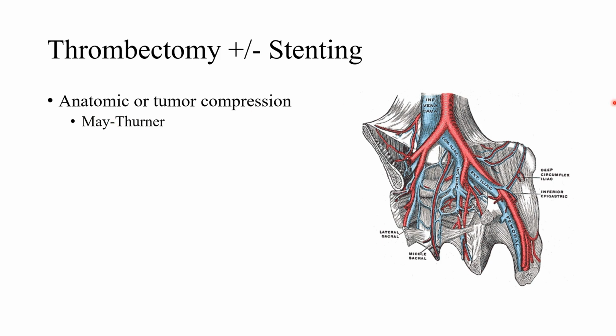May Thurner mentioned briefly earlier. What that is, is an anatomical variant where the right common iliac artery right here presses up against the left common iliac vein, and you end up getting a low flow state through this junction point because it's pressing against the vein, and you can get clots distal from there in the vein. So that's another scenario where stenting and thrombectomy could be helpful. The patient is very symptomatic, which DVTs can be. They can be very painful. You can get a lot of stasis. You can get venous ulcers in the lower extremity. That could be an indication to thrombectomy and or stent.